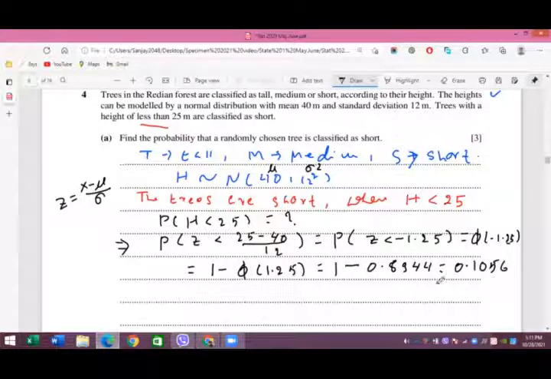Alright, and you can say this is nearly equal to, up to 3 significant figures. If you would like to express your answer in that form, then it is going to be 0.106. Alright, so this is the probability that a randomly chosen tree is classified as short, and this is the answer. Now let's go to question number 4b.